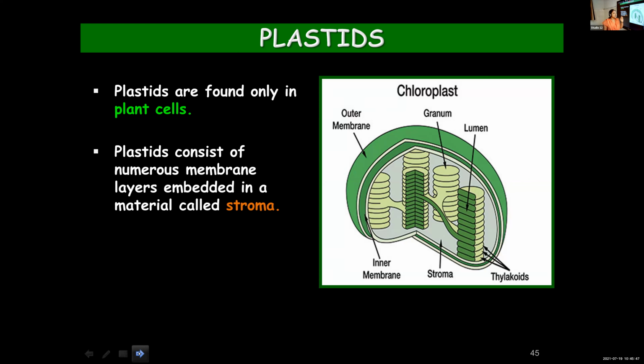You don't have to learn about the structure of these plastids in detail, but I will just explain it since the sentence is mentioned over here. Membranous layers embedded in a material known as stroma. So with this figure, I'll just explain. It's a very important organelle, no? And chloroplast is one such plastid. There are different types of plastids which we will learn. So chloroplast is a type of plastid, and these are